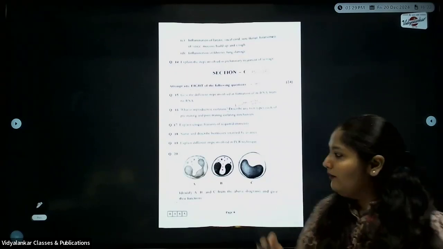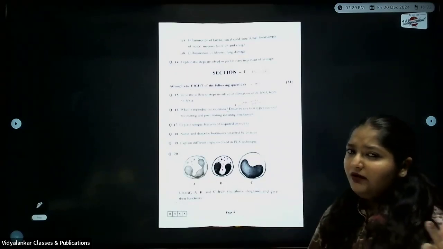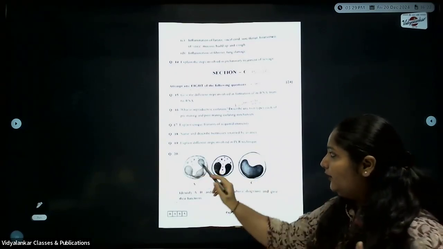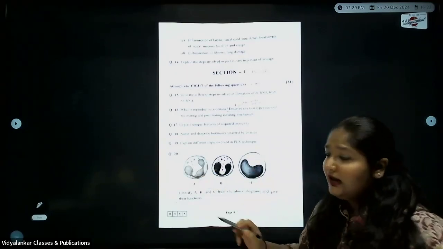When I'm saying key, what do I mean? Now suppose I've given you this diagram. What will be the key for this? You have the nucleus out here. You have the cytoplasm out here. What will be the key?